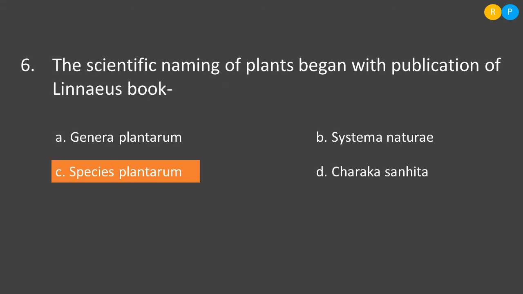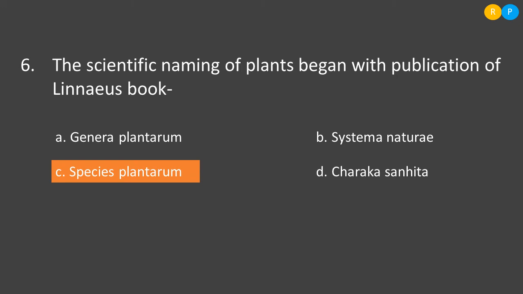Now the sixth question is: the scientific naming of plants began with the publication of Linnaeus' book. Linnaeus was the first one who published a book regarding the information on scientific naming. So let us see the options. The first one is Genera Plantarum. Genera Plantarum is a publication of Linnaeus, but it has the classification of plants based on the number of stamens and pistil. That means here the plants are classified based on the reproductive part of the plant.